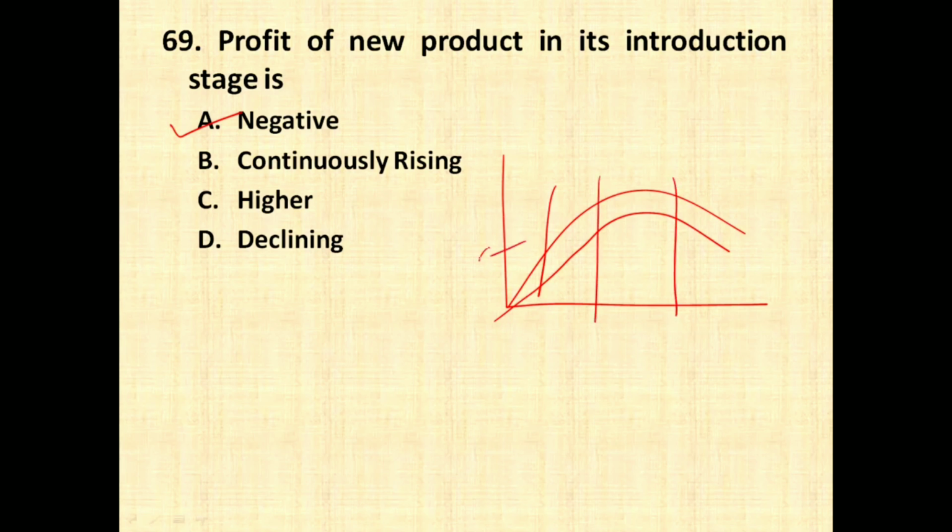The initial stage is called as introduction stage, wherein there will be lesser sales and negative profit. Then the second stage is called as growth stage, where the sales are also growing fast and profit is also rising continuously. Then the third stage is nothing but it is called as maturity stage. So in maturity stage, it will be peak sales for the company, and then it starts to saturate, which is called as saturation stage. There the profit is going to be higher, and at last when it shows decline, it is called as decline stage, and in this stage profit is going to be declining.